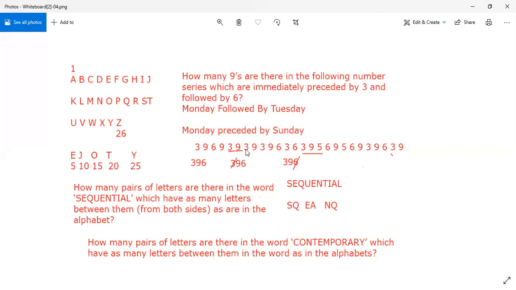39, 3, yes, I can take this. 39, 5, yes, I can take this. And one last 3, 9. So I would say there are 3 such 9s which are preceded by 3 but not followed by 6. So I have taken 3 different methods by which this question can be asked.